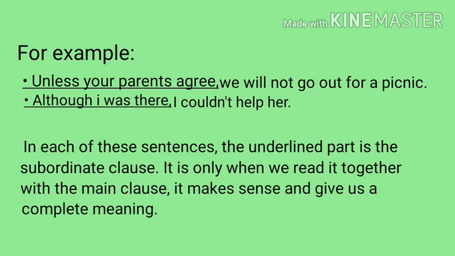Now the examples. Unless your parents agree, we will not go out for a picnic. Next one, although I was there, I couldn't help her. In each of these sentences, the underlined part is the subordinate clause, or dependent clause, as it does not give us a clear meaning when we read it without the help of the main clause. It is only when we read it together with the main clause that it makes sense and gives us a complete thought.